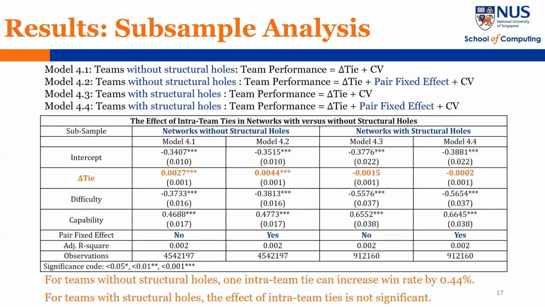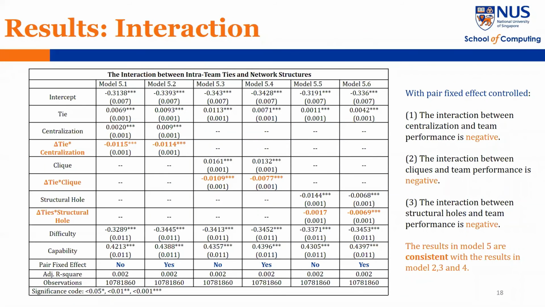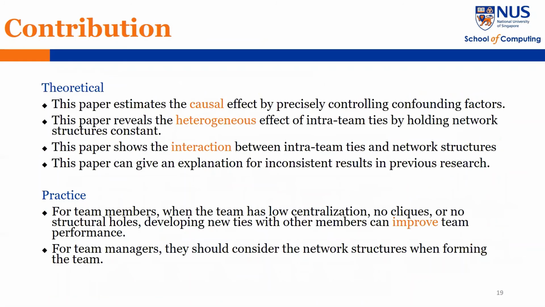In Model 4, we find that when teams do not have structural holes, intra-team ties can have a positive effect, but when teams have structural holes, intra-team ties do not have significant effect. In Model 5, we test interaction between three kinds of network structures and intra-team ties. We find that the interactions are all negative. The results of Model 5 are consistent with the results in Model 2, 3, and 4.